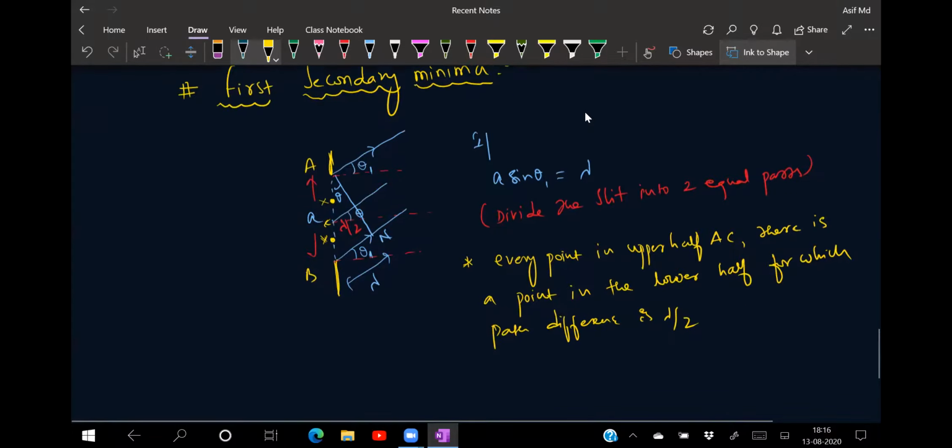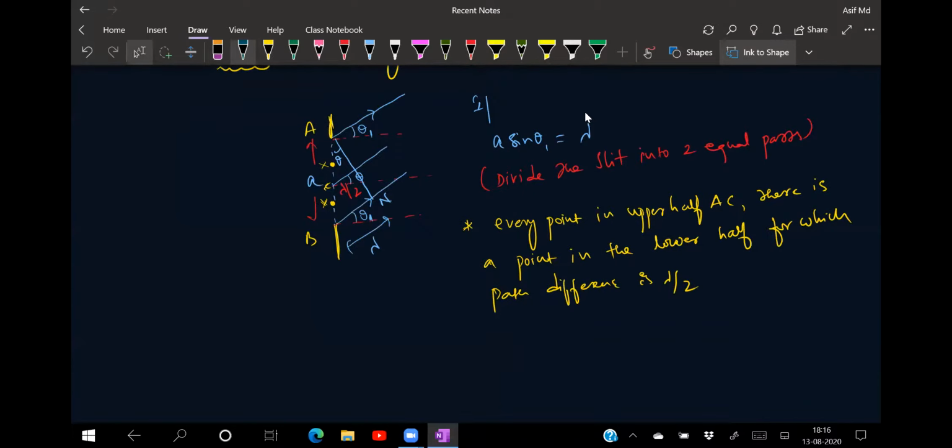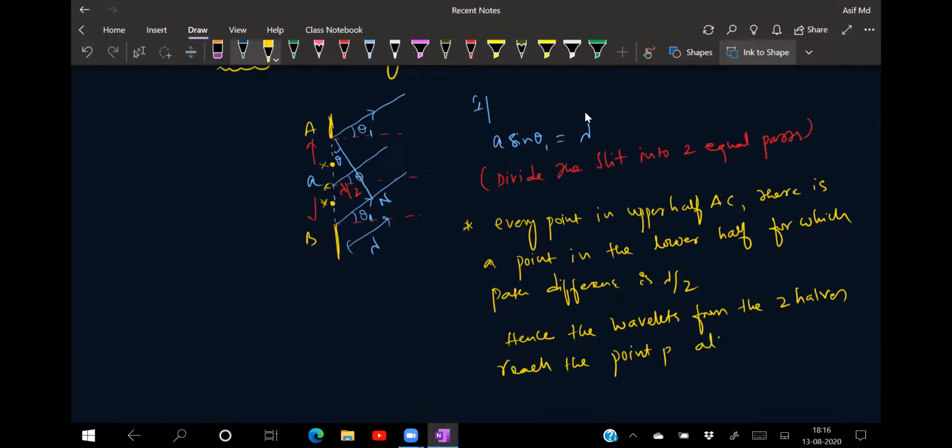Hence, the wavelets from the two halves reach the point P always in opposite phases.